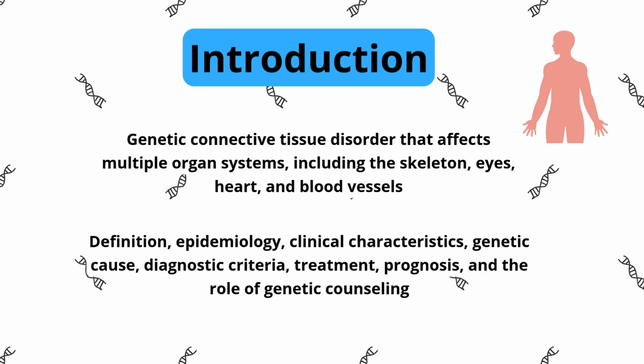Welcome to today's video. In this lesson, we'll explore Marfan syndrome, a genetic connective tissue disorder that affects multiple organ systems, including the skeleton, eyes, heart, and blood vessels. By the end of this video, you'll understand its definition, epidemiology, clinical characteristics, genetic cause, diagnostic criteria, treatment, prognosis, and the role of genetic counseling.